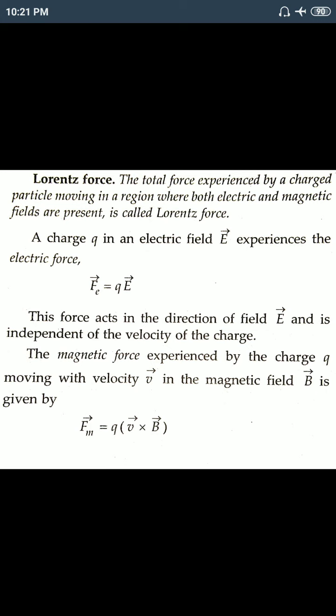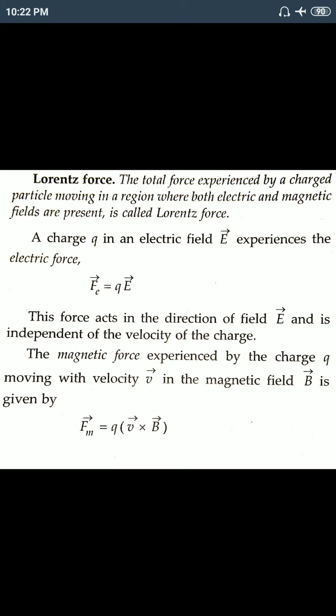So the total force that is due to the electric field as well as the magnetic field is called Lorentz force. That is defined here: the total force experienced by a charged particle moving in a region where both electric and magnetic fields are present is called Lorentz force. So we can say that the Lorentz force is nothing but the sum of the electric force and the magnetic force.